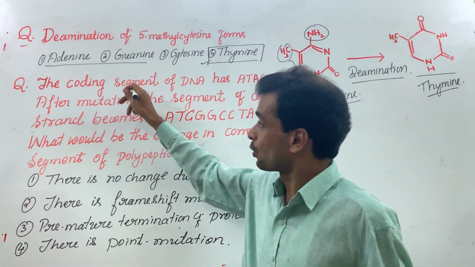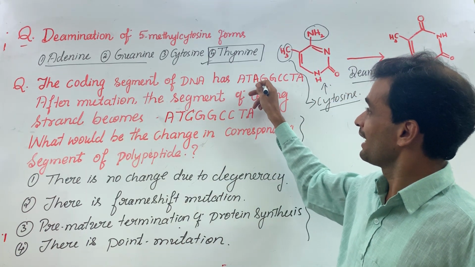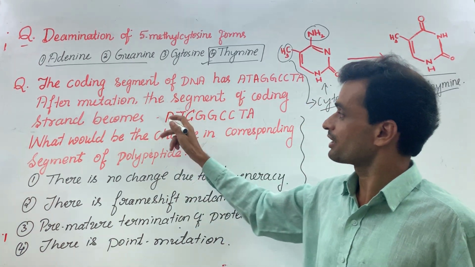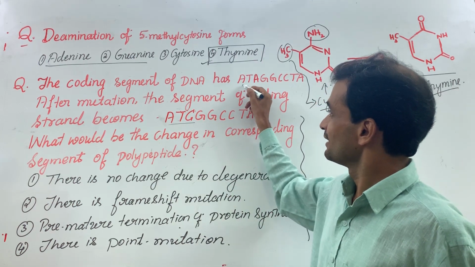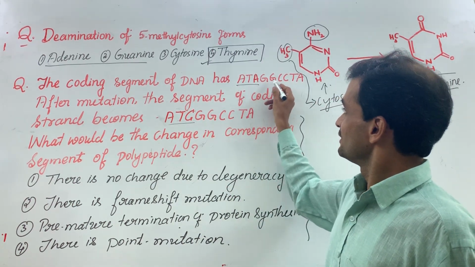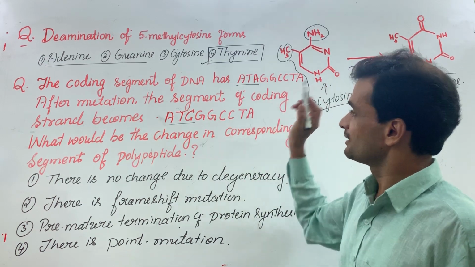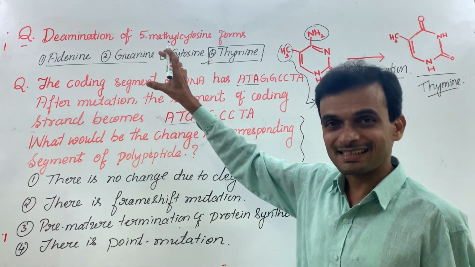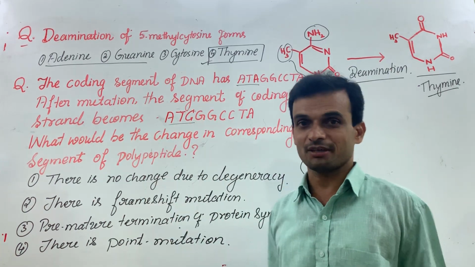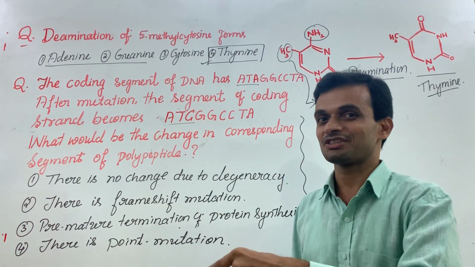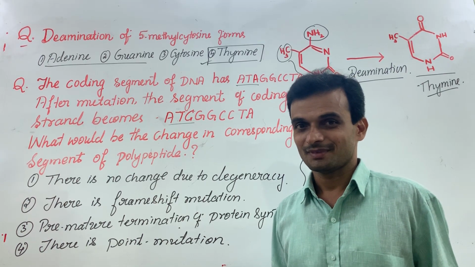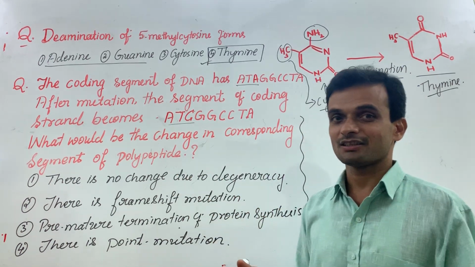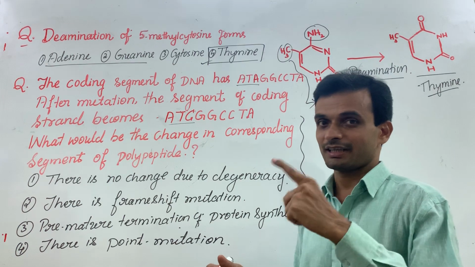Look at this question. The coding segment of DNA has A, T, A, G, G, C, C, T, A. After mutation, the segment of coding strand becomes ATC, GGC, CTA. There is no change from here till here. Only part of the coding strand segment is shown here, not the entire coding segment. So one thing you should know: which is coding segment, which is non-coding segment. Coding strand cannot be a template. Non-coding strand is the template during transcription.